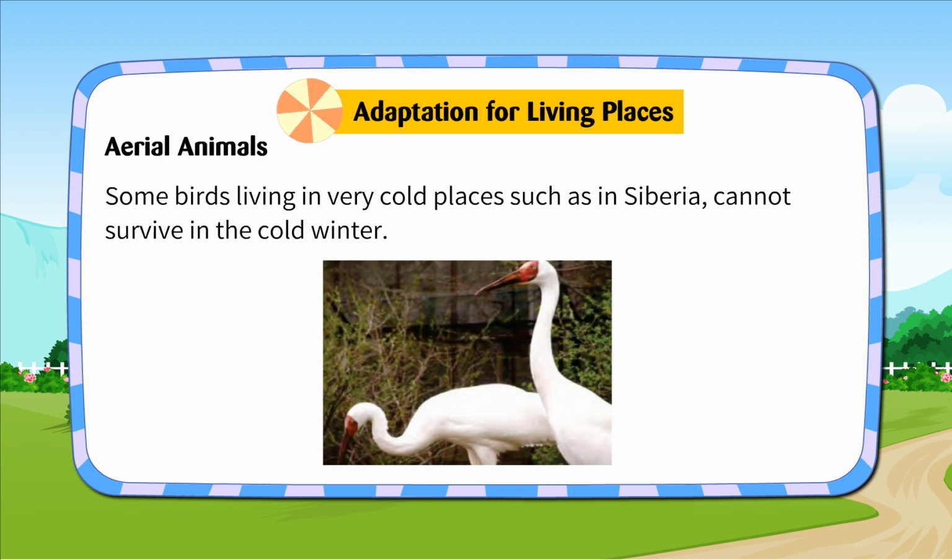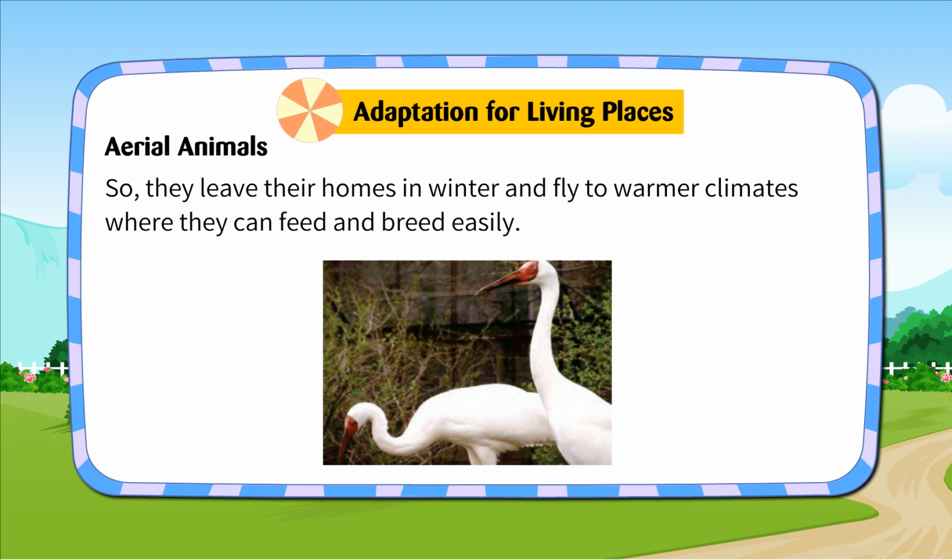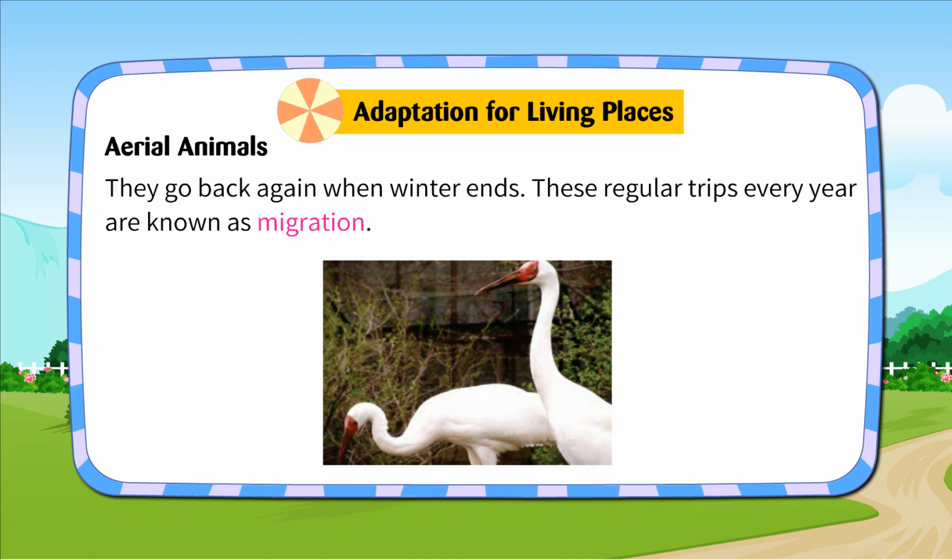Some birds living in very cold places, such as in Siberia, cannot survive in the cold winter. So they leave their homes in winter and fly to warmer climates where they can feed and breed easily. They go back again when winter ends. These regular trips every year are known as migration.